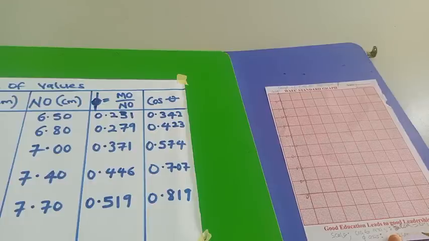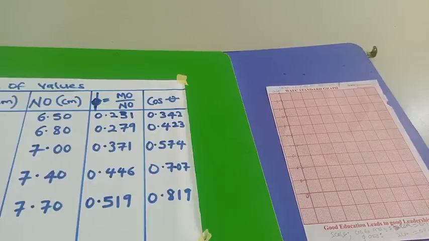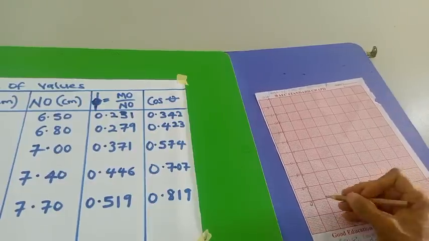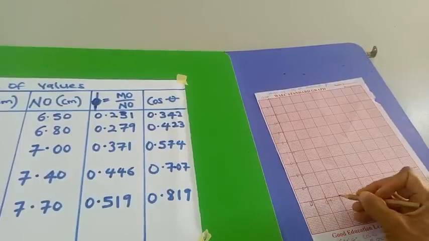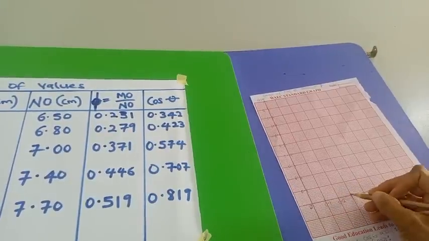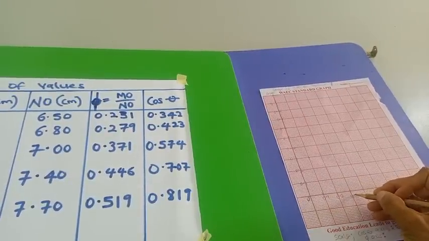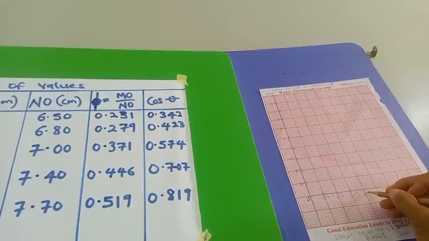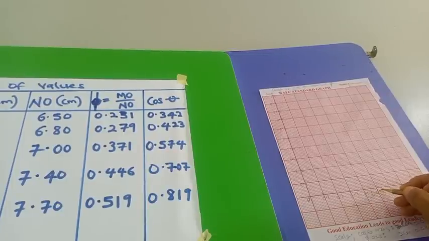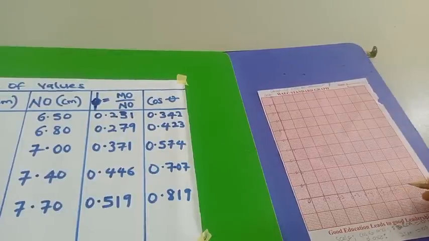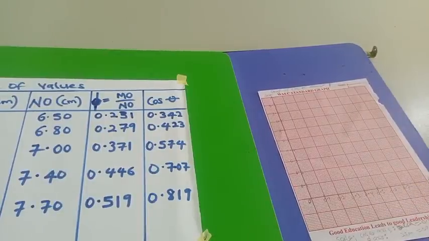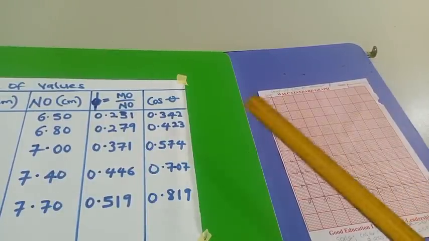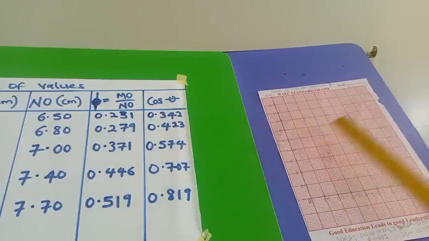Even for the other axis, 2 cm is equal to 0.1 unit. So here we can also use 0.1, 0.2, 0.3, 0.4, 0.5, 0.6, 0.7. Don't worry, since the values are 0.3, 0.4, it will still be somewhere here.